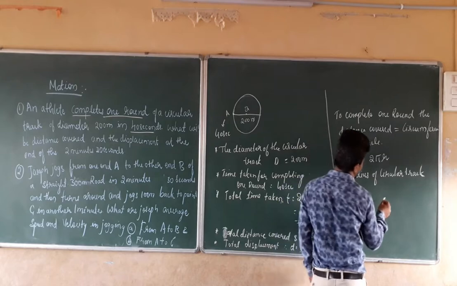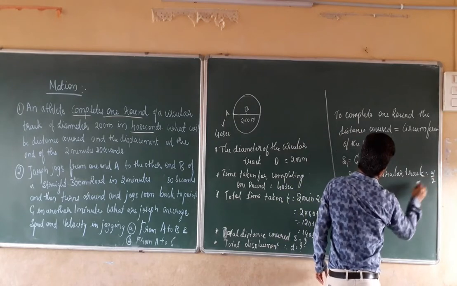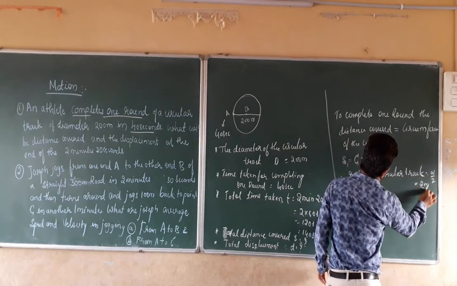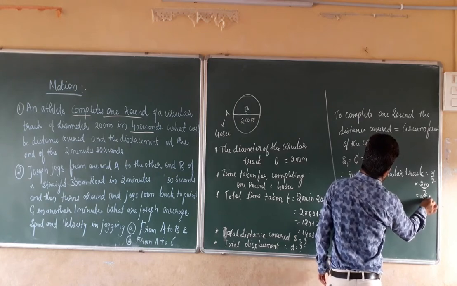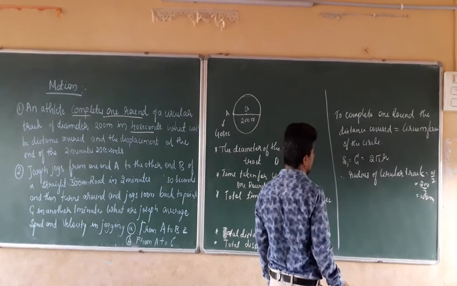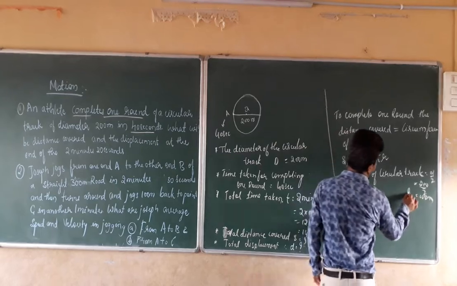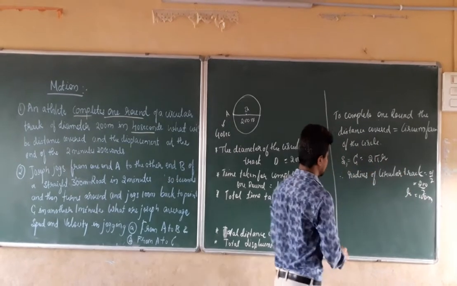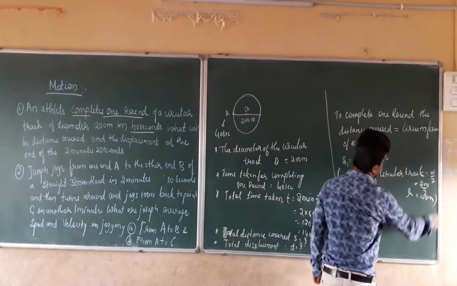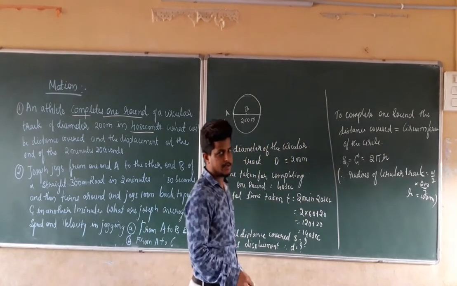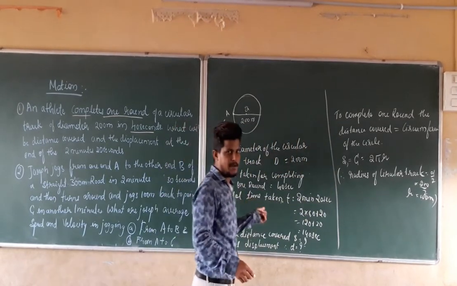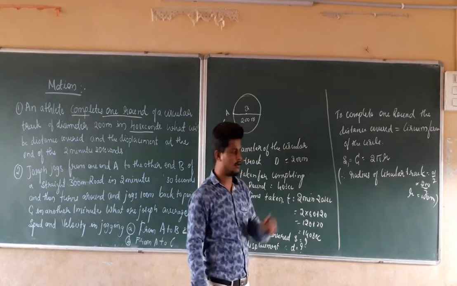That is equal to d by 2, which is 200 divided by 2. That equals 100 meters. Therefore r equals 100 meters. Why? R is always half of the diameter of any circle. So r equals 100 meters.